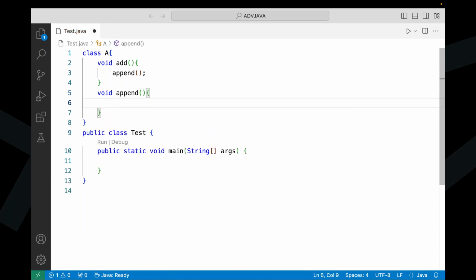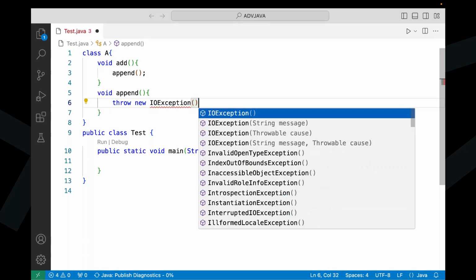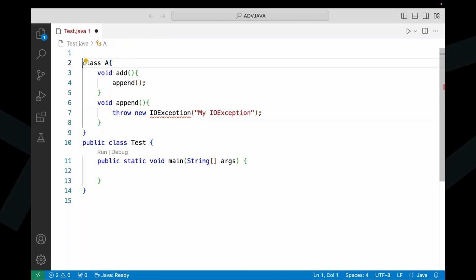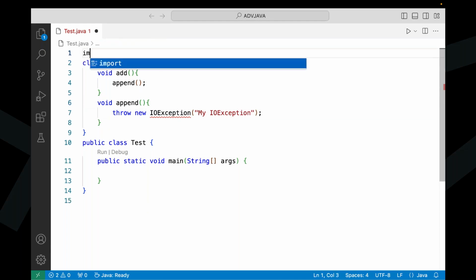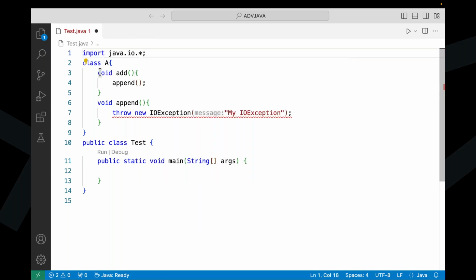Inside this, I'm going to write some exception, whatever it may be: throw new IOException, for example, with the message "my IO exception". IOException is available in the java.io package, so import java.io.*.